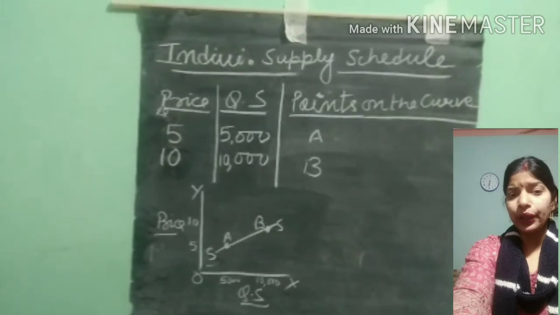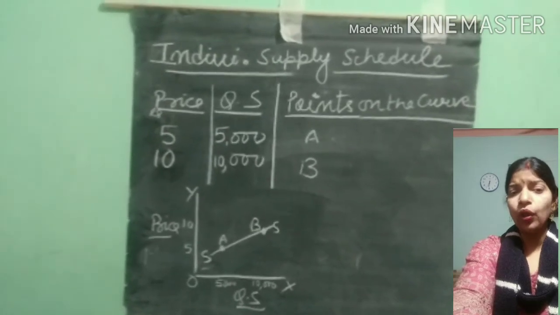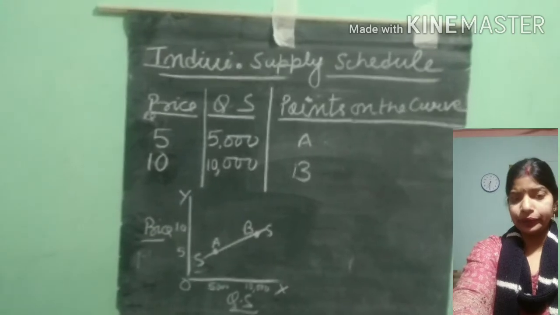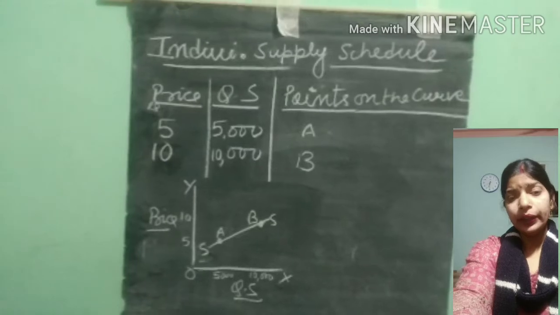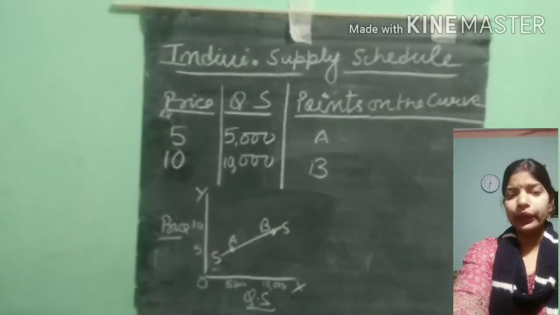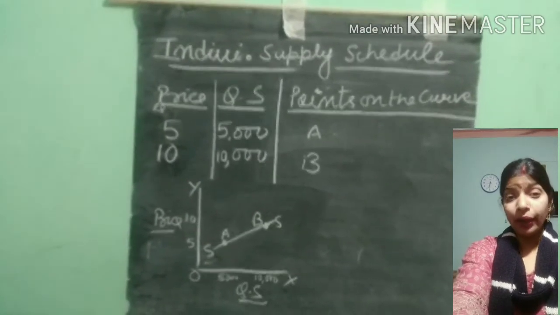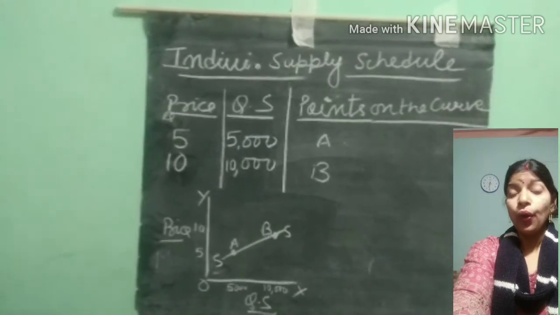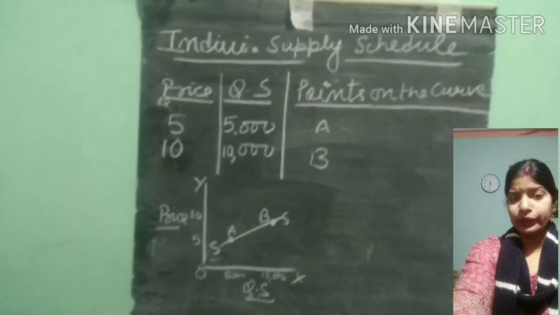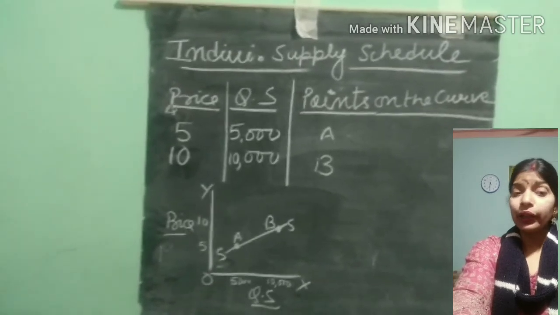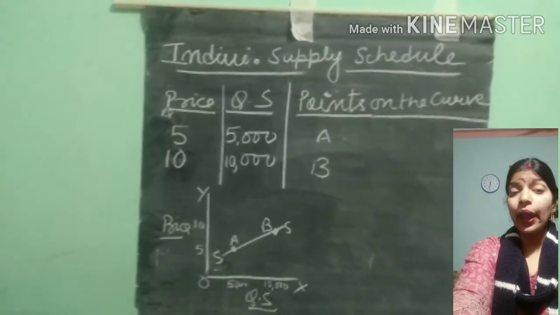It means that a rise in price is motivating the producer to increase the supply. And if the price falls from rupees 10 to 5, then quantity supplied will also fall from 10,000 to 5,000. Understood?